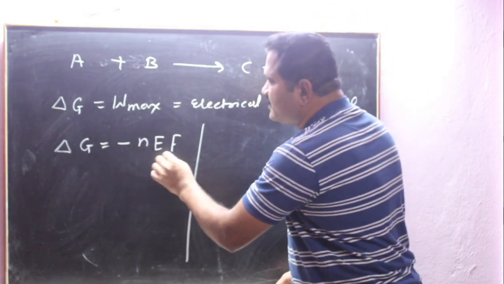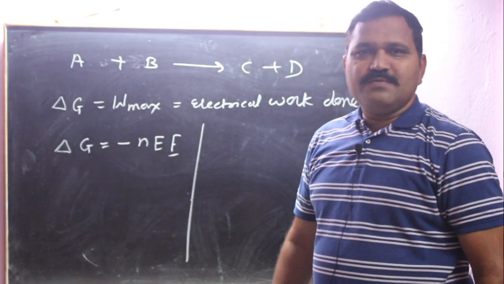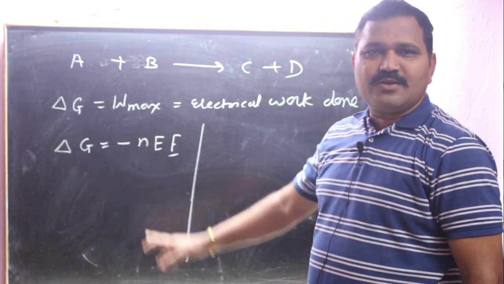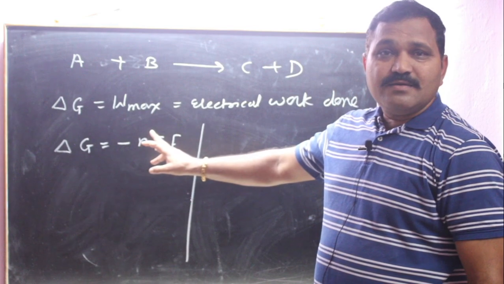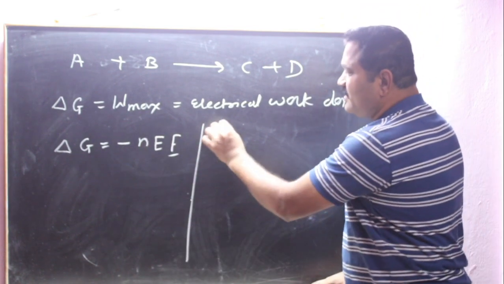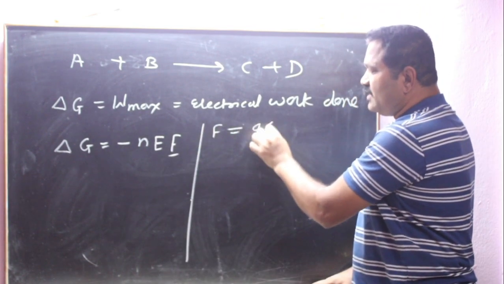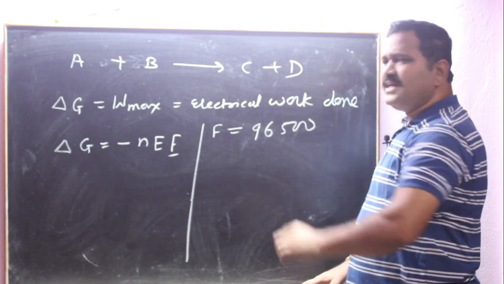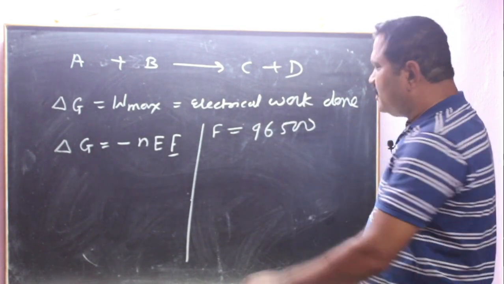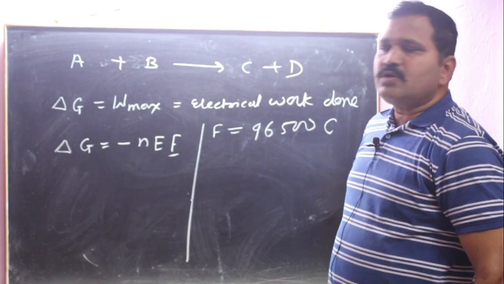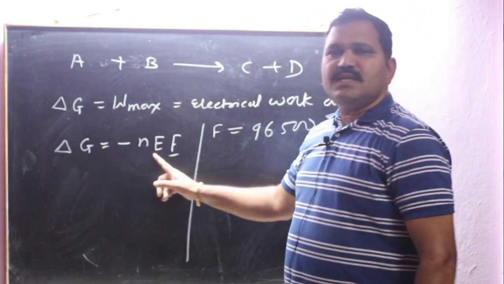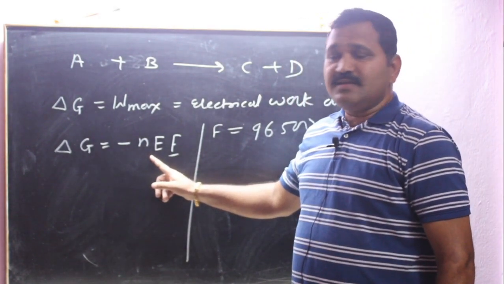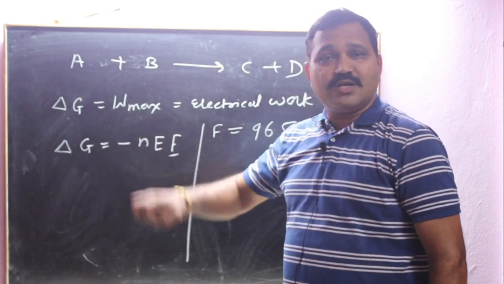Now what is this F? In electrochemistry, F is the Faraday constant, whose value is nearly taken as 96,500 coulomb. Okay. Now E, what is E? We are using this equation in electrochemistry.